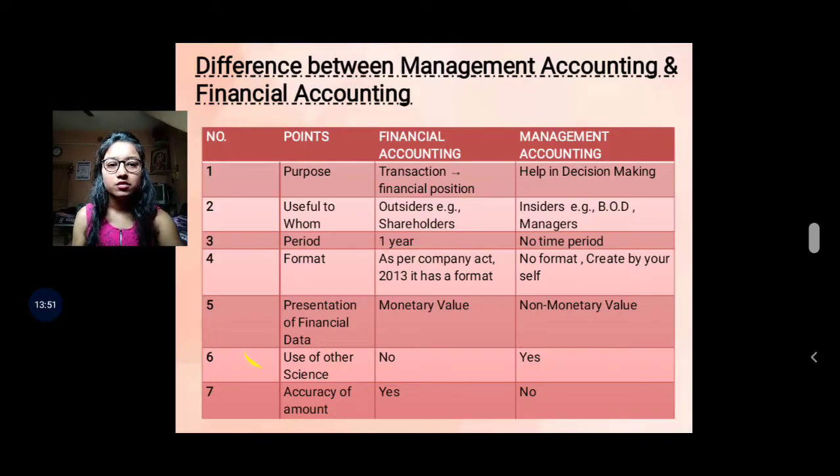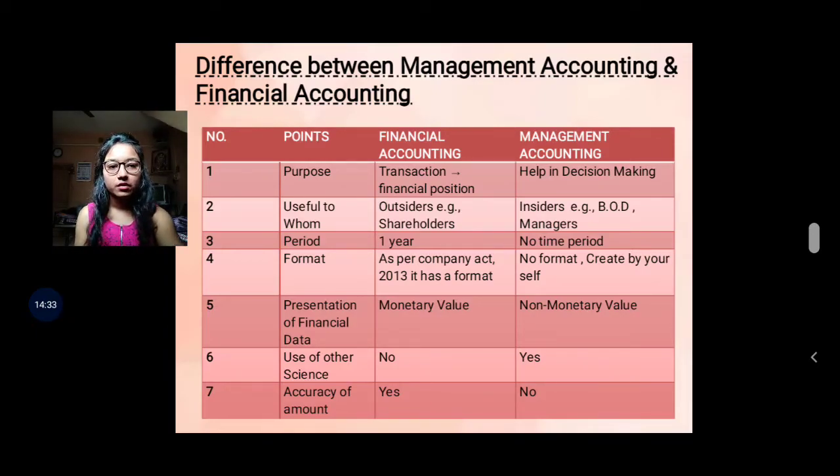Next, use of other signs. In financial accounting, there is no use of other signs. But in management accounting, there is use of other signs. It means that in management accounting, financial accounting, cost accounting, decision making, tools of decision making, skills, abilities, everything is included. Hence, we can say that management accounting uses other signs.